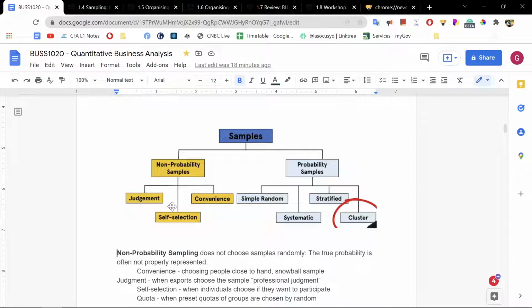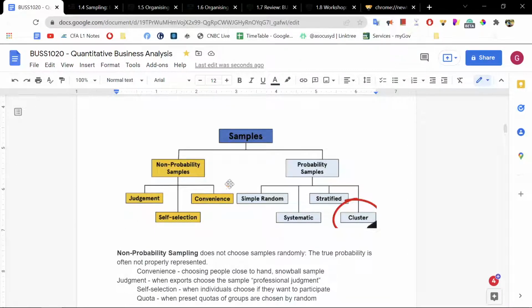Self-selection sample is, you could choose to answer this questionnaire, or you could choose not to answer this questionnaire. Now, people, for example, with higher incomes tend to not want to answer questions about their incomes, whereas people with lower incomes tend to answer more questions about their incomes. That makes perfect sense. So this is where self-selection problems will come into play.